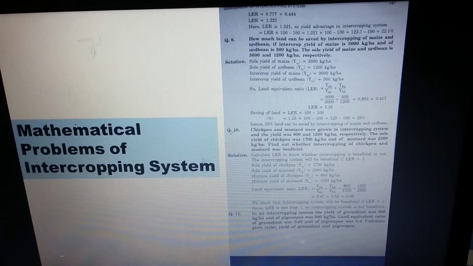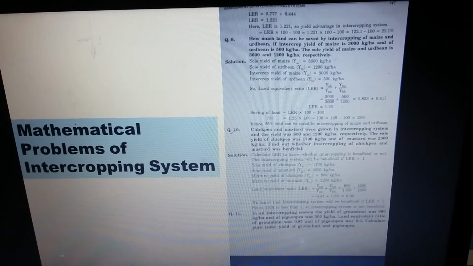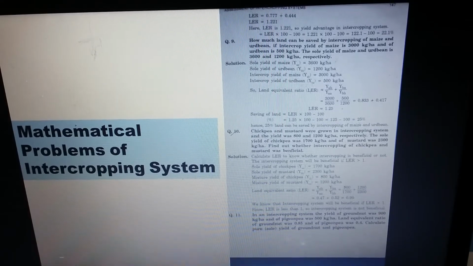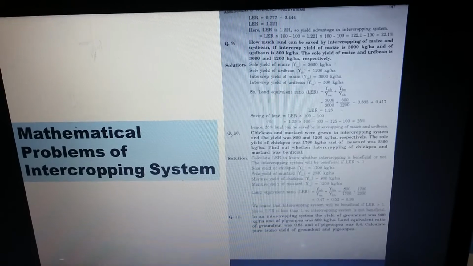So 1.25 into 100 minus 100, that means 125 minus 100, that is 25%. So 25% land can be saved by intercropping of maize and woodbean. So come to the next question. I think after that the formula of LER will be much more clear.